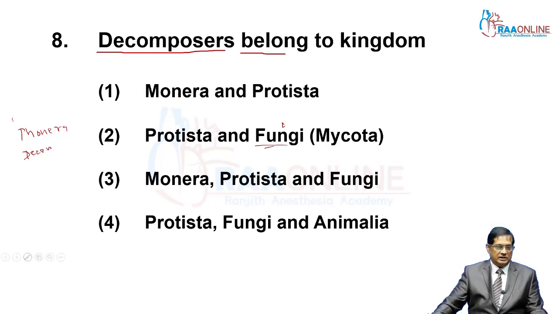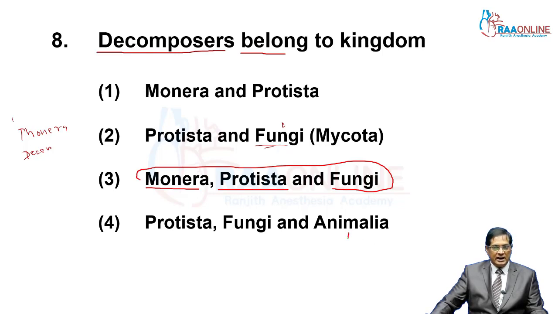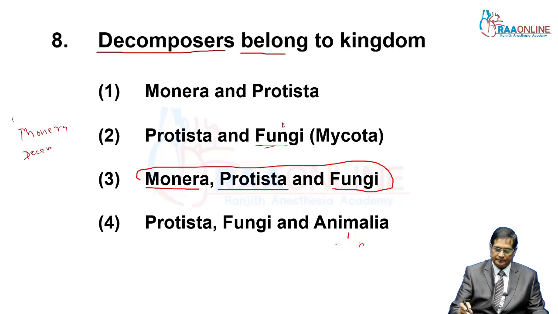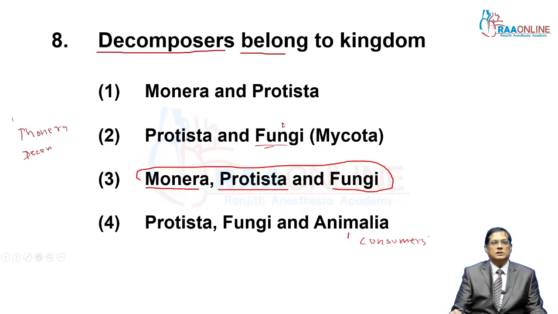The possible answer is first Monera, second a few members of Protista, and most of the fungi. Annelids are heterotroph, but they are not decomposers, they are consumers, and the question is asked about the decomposers only.